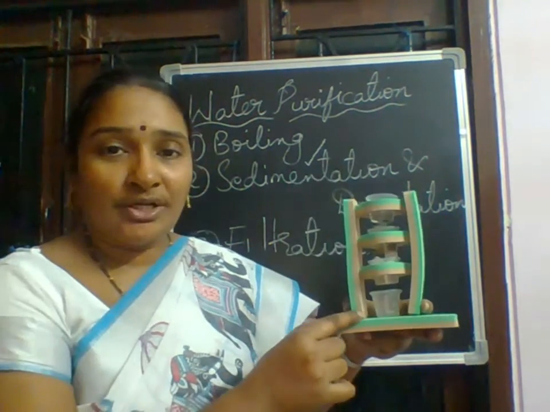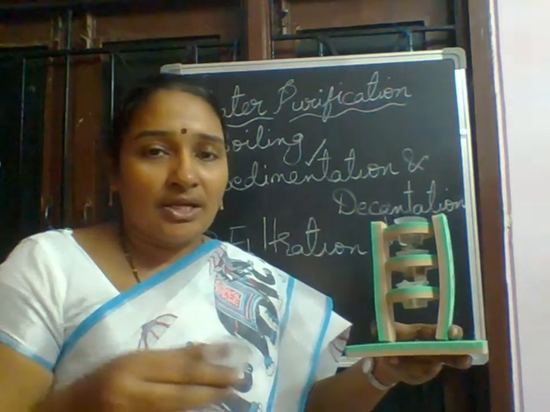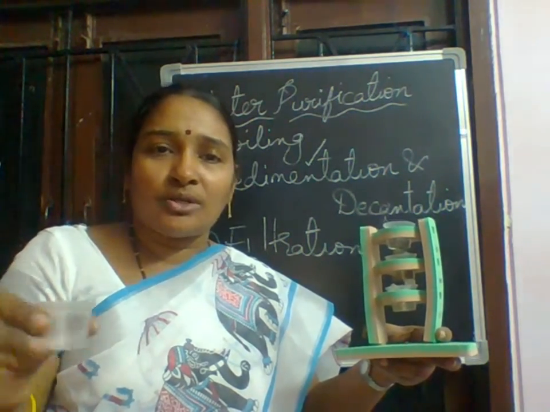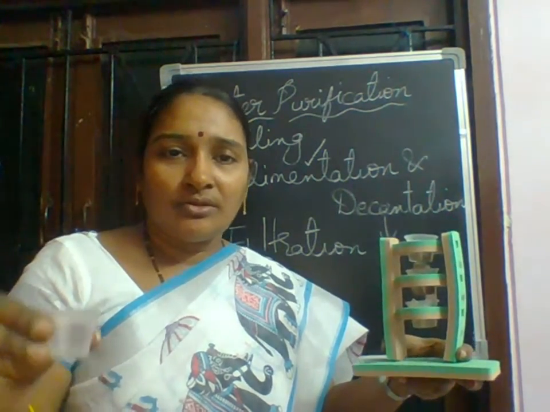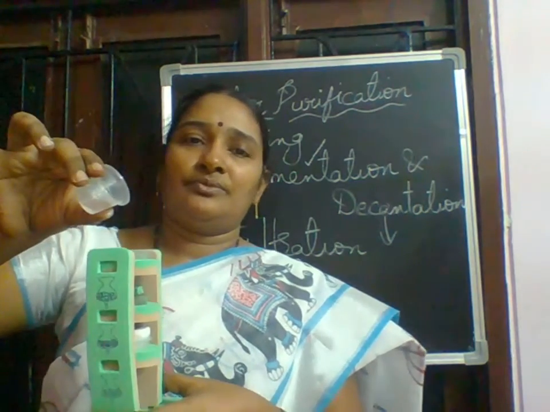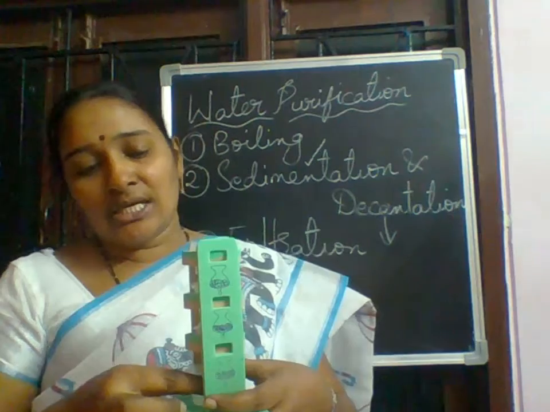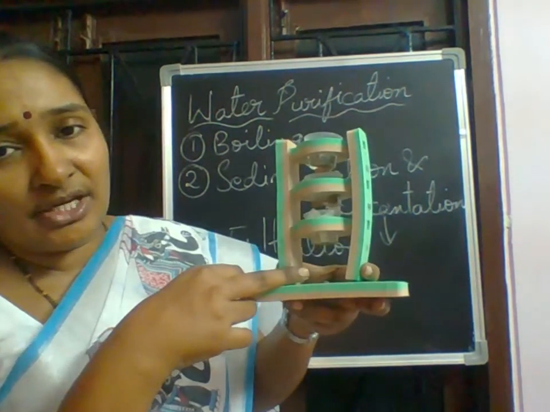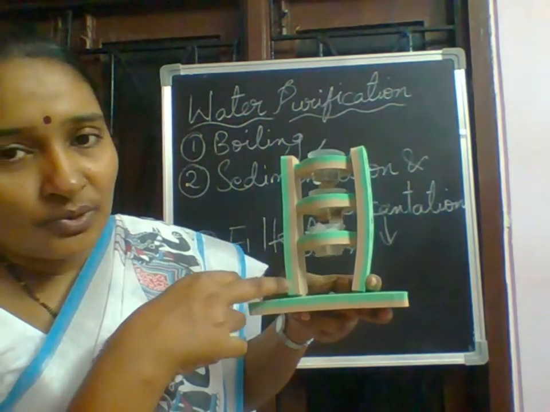Yes, it is falling down very slowly. Now we can see in this glass beaker we got a little water, which means it falls down very slowly. See, I am showing the water here. Very slowly it gets collected. See, it is dripping. Can you see? It is dripping.